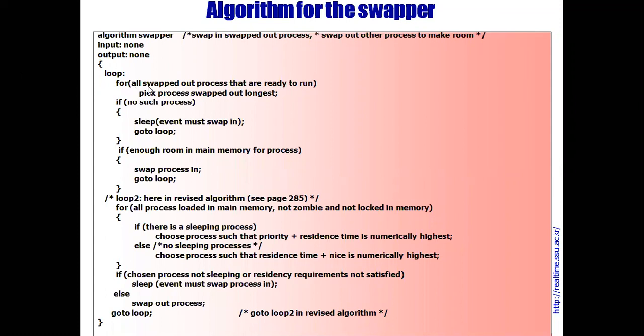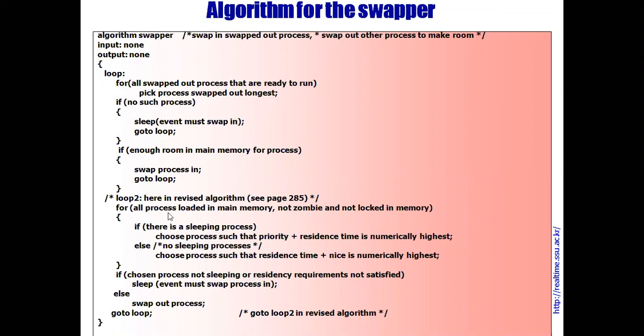Here, it will choose a process which is swapped out and ready to run. Pick the process swapped out longest. If no such process, the swapper sleeps and the event must swap in, and then goes to sleep. If there is enough room in memory for the process, swap the process in and go to loop. Again, the process will be swapped in and the for loop will execute. Then we will go for the next loop.